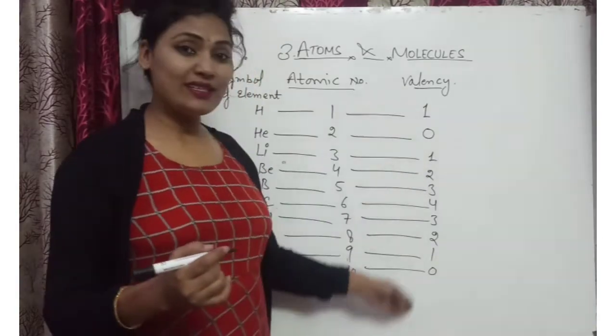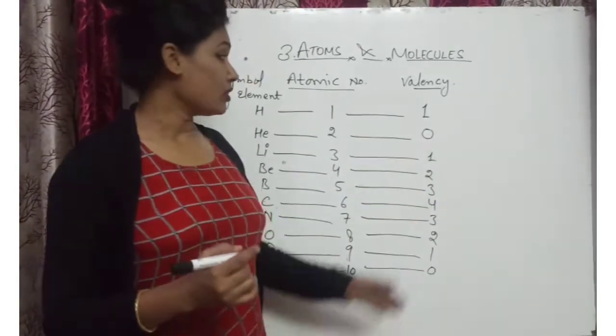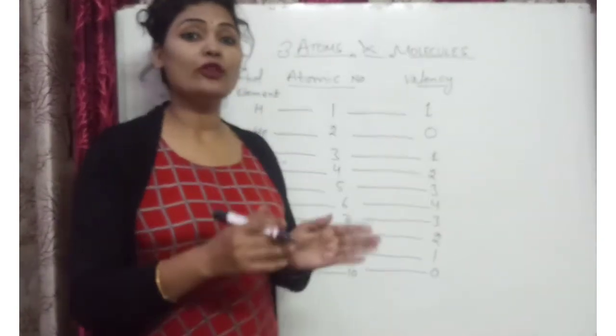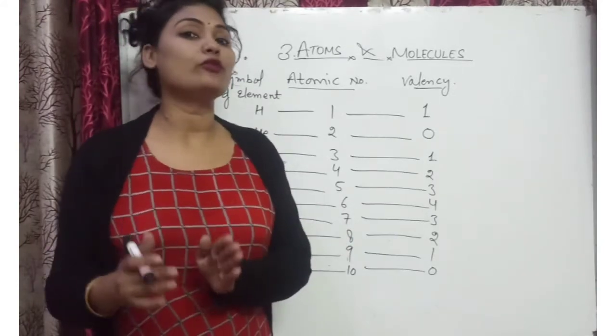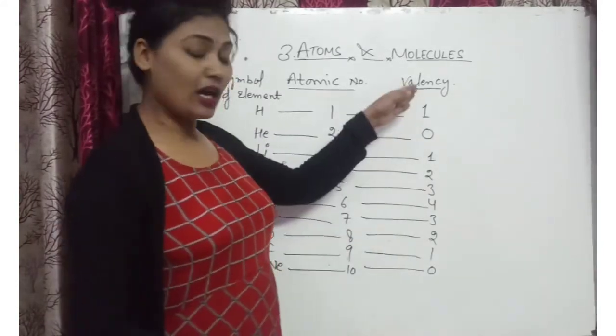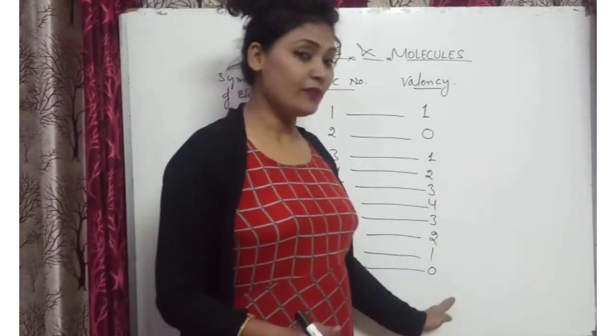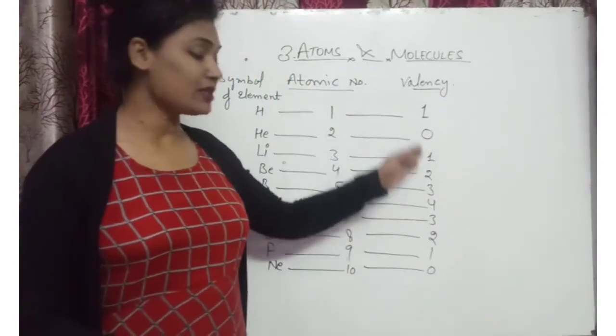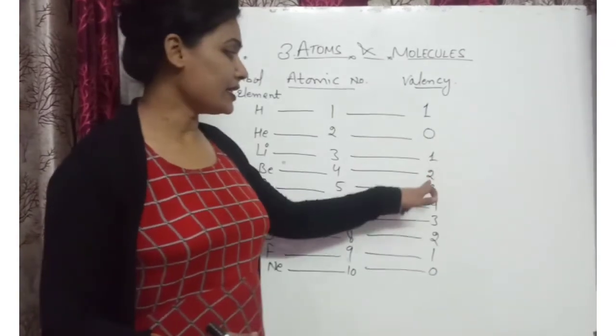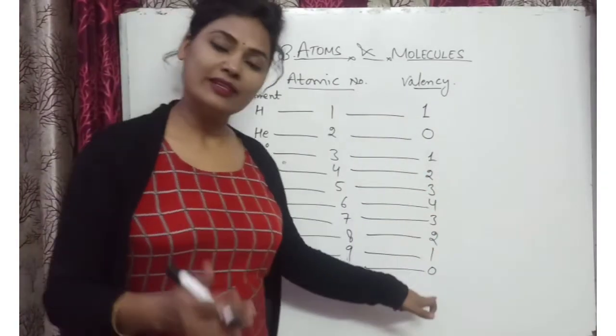So the valency is like that, and I have already told you that you should find out the valency according to the electronic configuration, and according to the atomic number you can write the valency. First it will increase, after 4 it will decrease.